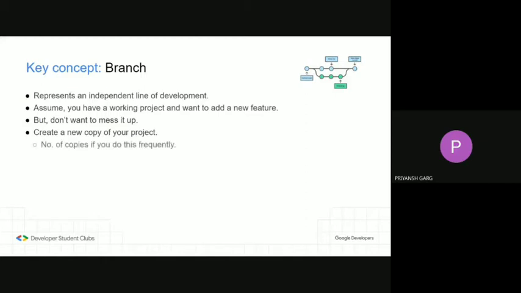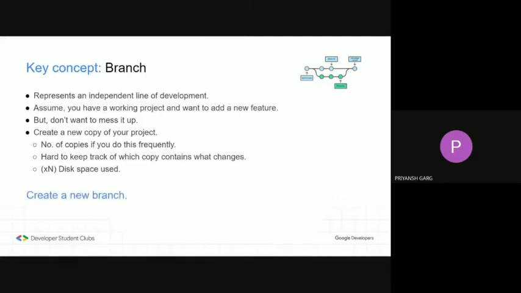Think of how many copies you may end up making, and how difficult would it be to keep track of which copy contains what changes, and not to mention how much extra space you may end up using just for a single project. So, is there any alternative for this? Well, yes, branching is here for the rescue.